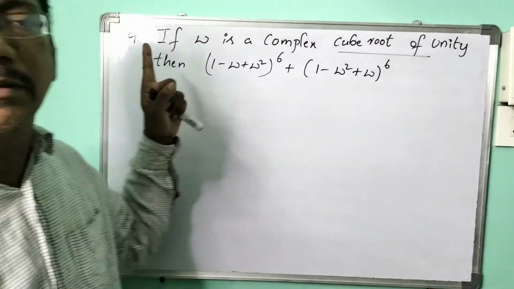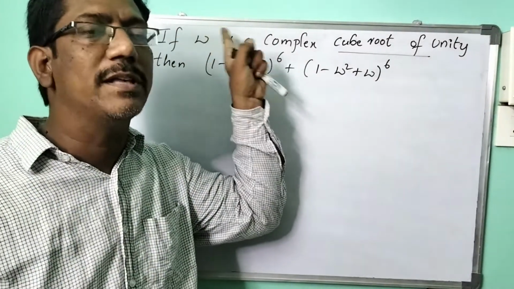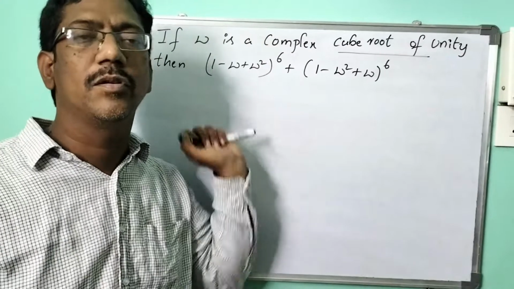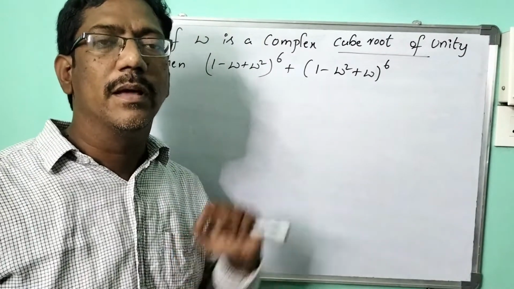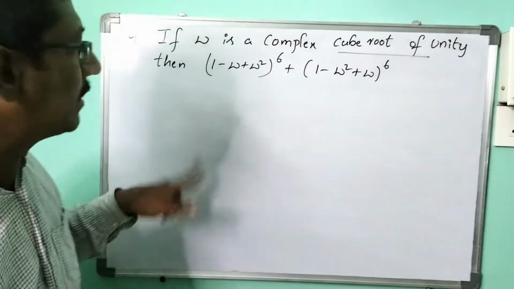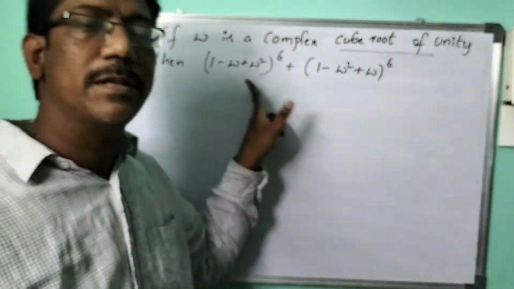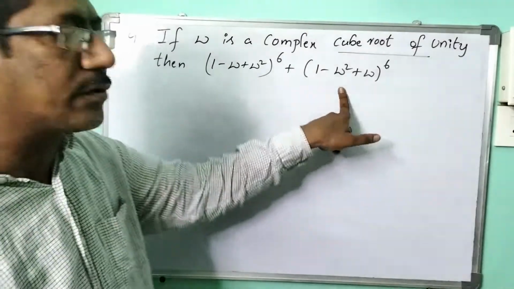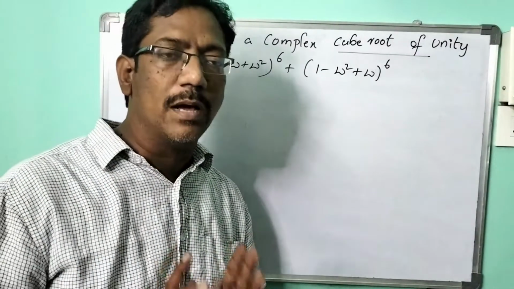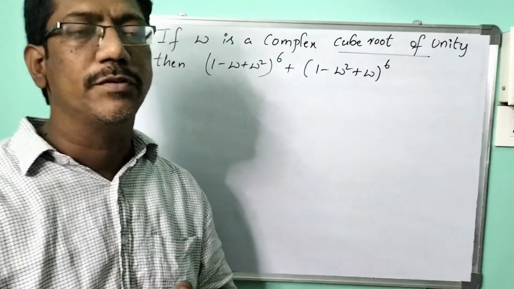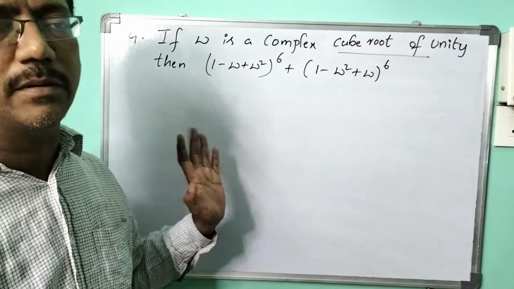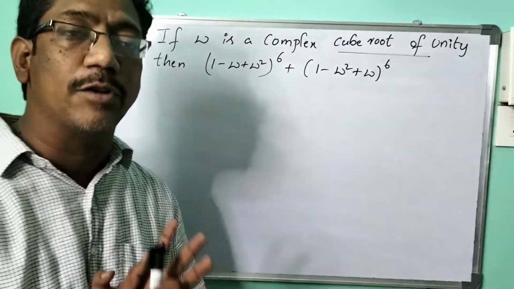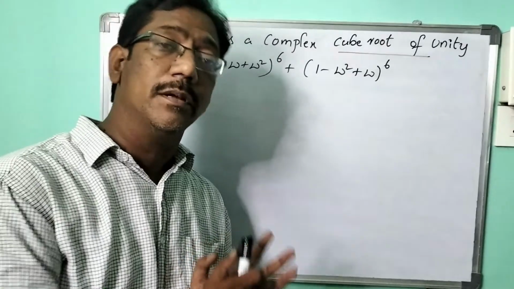What is given here? Omega is the cube root of unity. And then what is the condition? 1 minus omega plus omega square whole power 6 plus 1 minus omega square plus omega whole power 6. This is what we are now going to find. So before going to this, let me write the initial condition on the board.